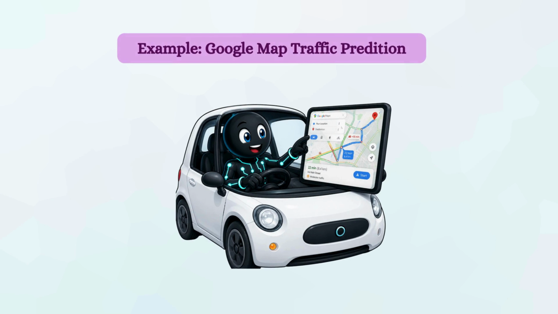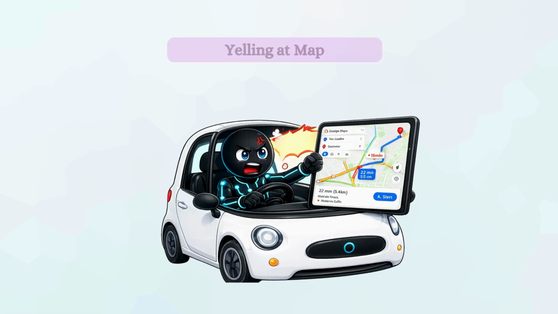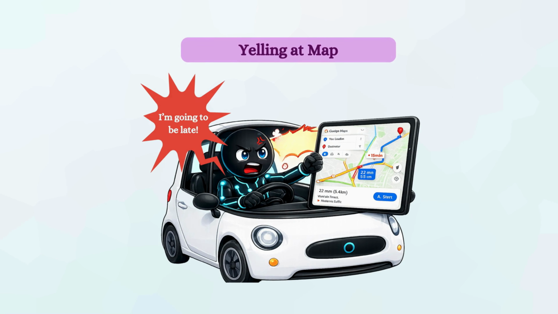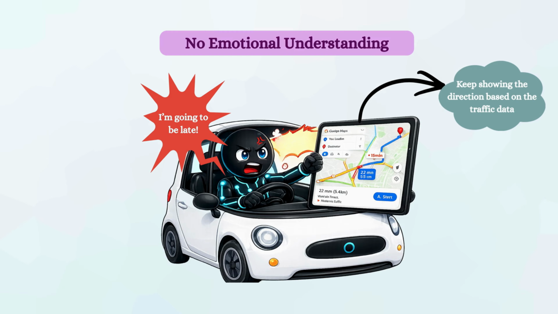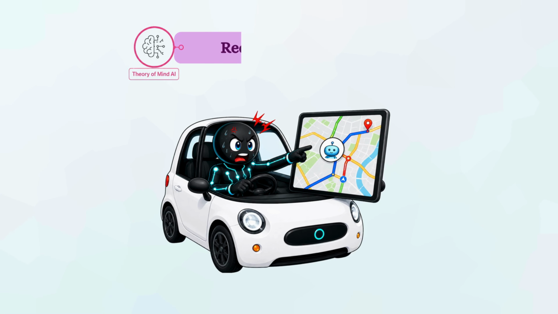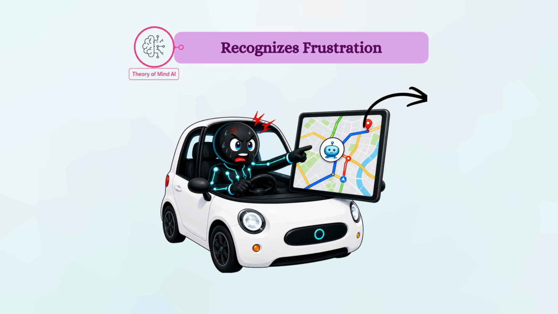Think about Google Maps. If you are stuck in traffic and angrily say, "I'm going to be late," Google Maps does not care that you are stressed. It simply continues to show the same route and arrival time. But theory of mind AI would recognize your frustration, calm you down, and even offer to send a message saying you will be late.